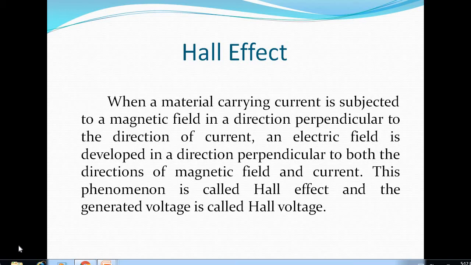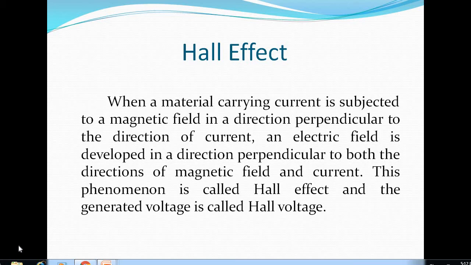Hall effect: when a material carrying current is subjected to a magnetic field in a direction perpendicular to the direction of current, an electric field is developed in a direction perpendicular to both the direction of the magnetic field and the current. This phenomenon is called the Hall effect, and the generated voltage is called the Hall voltage.